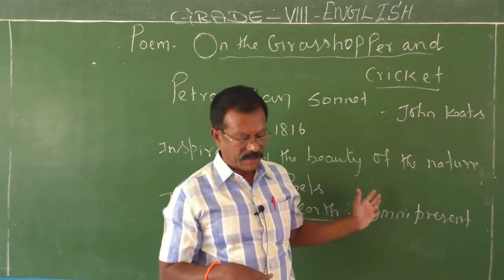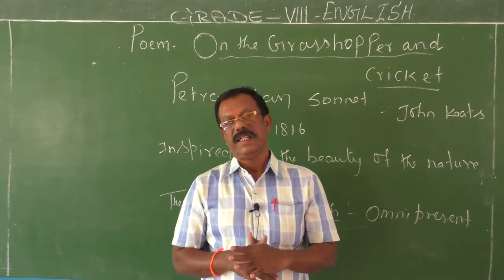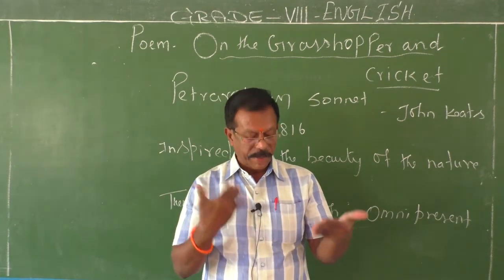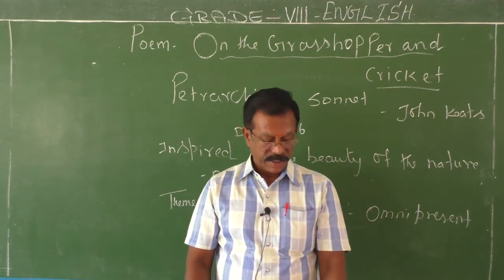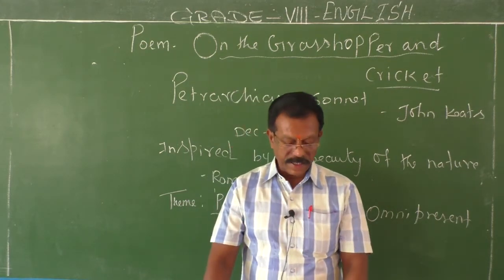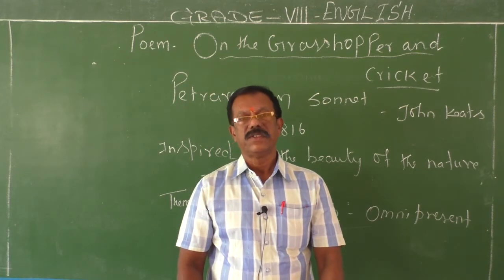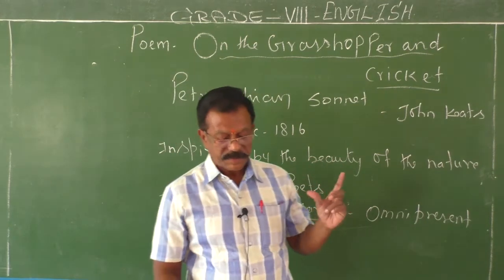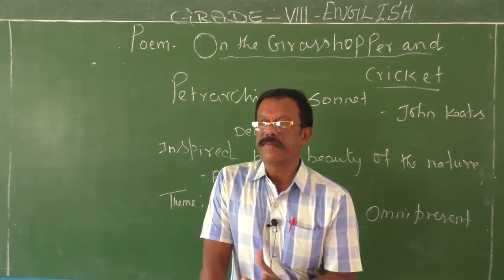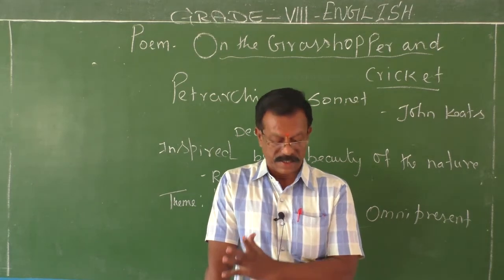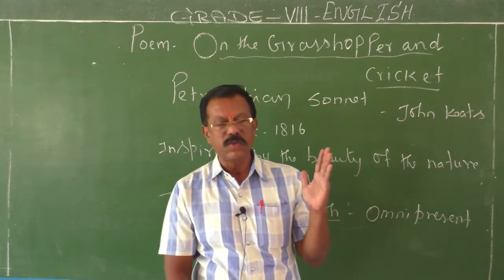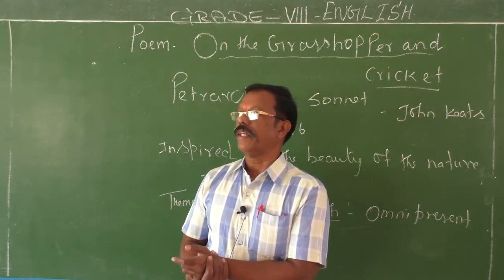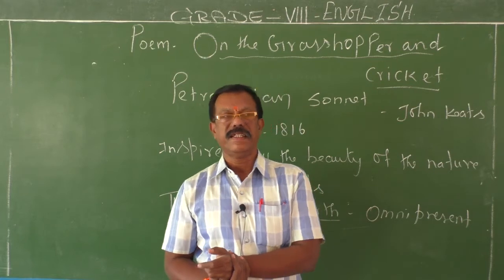So the voice of earth is ever living. It is admired by the people all the time. So the poet repeats the main theme of the sonnet, that the voice of earth never comes to an end. So the poet repeats the same in the beginning of the first 8 lines, that is active, and the beginning of the next 6 lines, that is in the sestet.